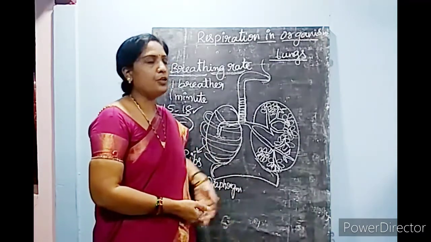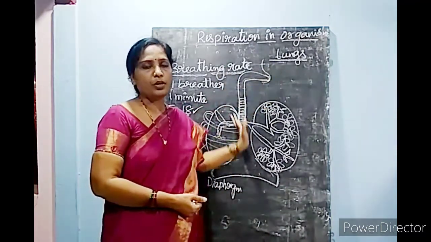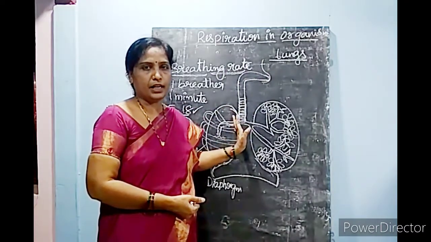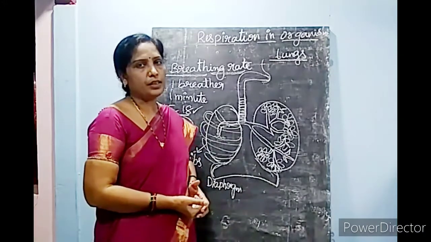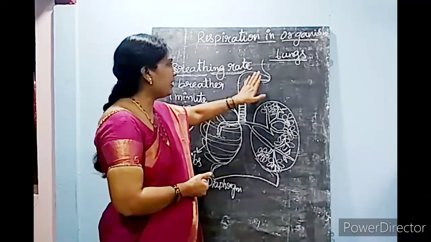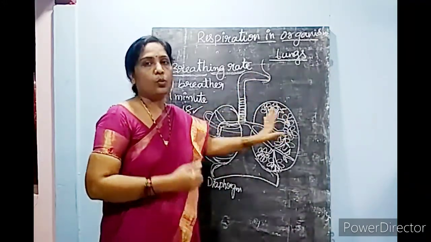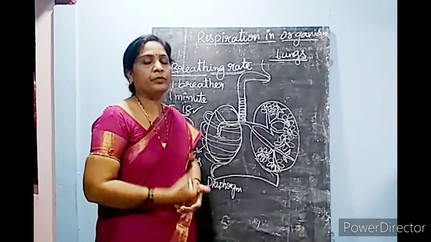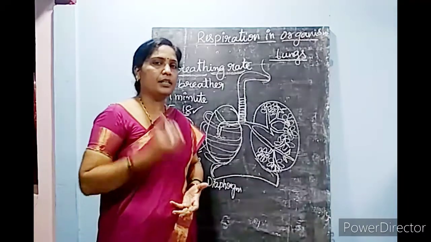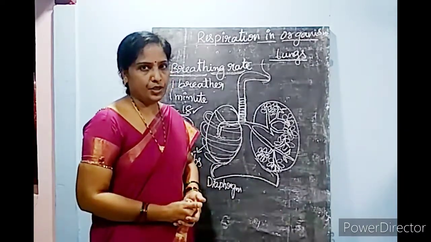I will explain how we breathe, the mechanism. When you understand it, you will know the importance of the diaphragm. Before knowing that, you should understand the respiratory organs. What organs are present in your respiratory system, then you can understand the mechanism of respiration.